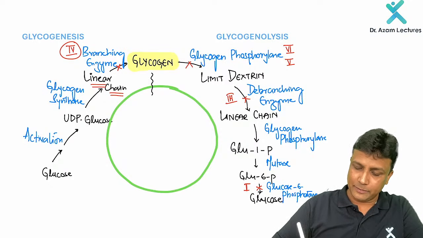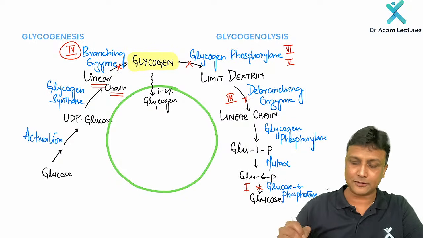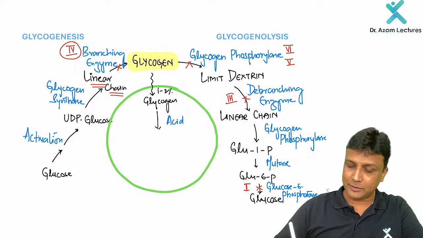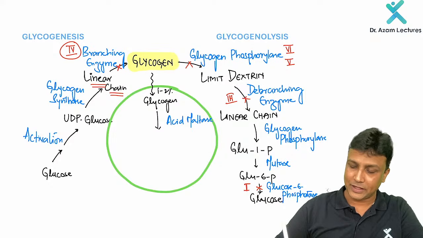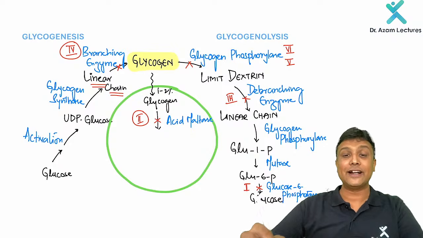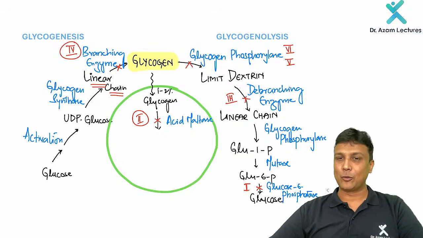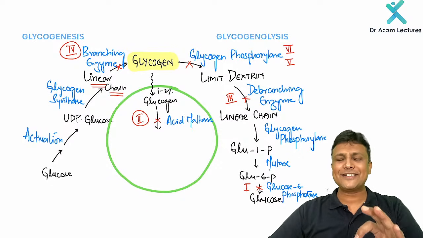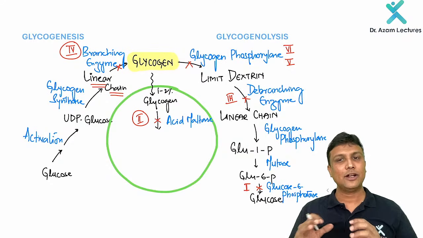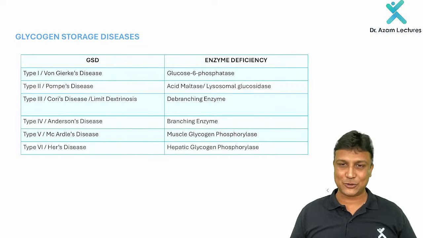Now, why am I telling you about the lysosome? Because a little bit of glycogen will also enter here. Hardly 1 to 2% of glycogen will enter here, and this glycogen will break down here in the presence of an enzyme. The name of the enzyme here will be acid maltase. If this acid maltase is defective, it will lead to type 2 glycogen storage disease, that is Pompe's disease. Okay. I hope this is very clear, my dear friends. In this manner, that is the reason why you should keep on following my LMR session. In one image, I'm trying to finish many concepts. So therefore, my dear friends, now look at all the glycogen storage diseases.